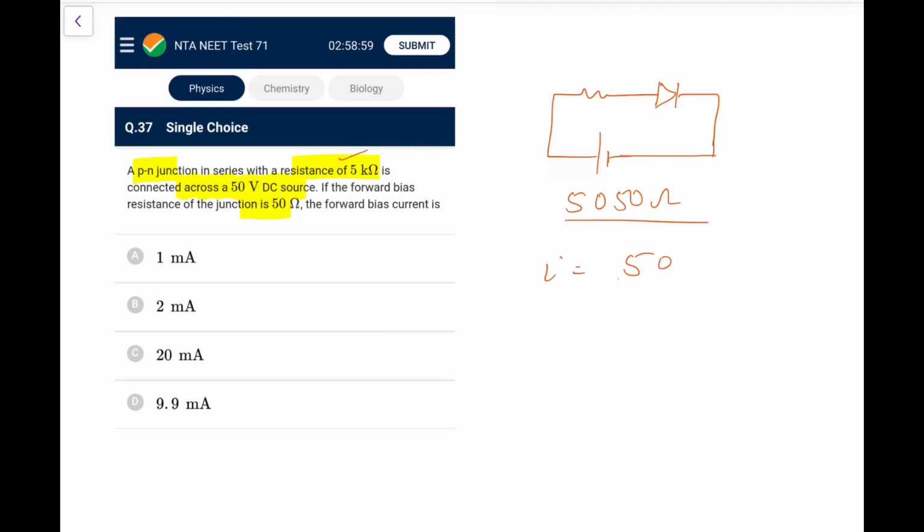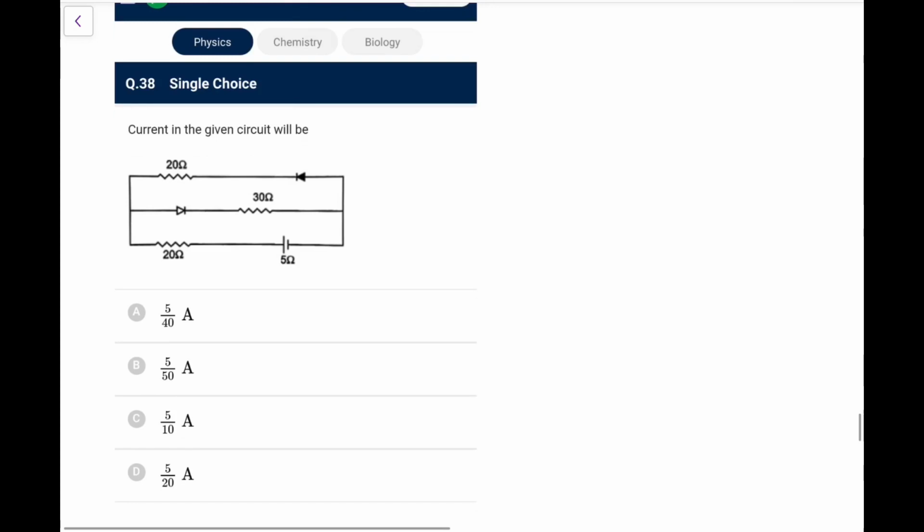So current would be 50 upon 5050. So it comes out as 1 upon, not 11, be careful, this 50 goes, this would be 1 upon 101. It is 1 upon 101 ampere. So you can roughly say this is equal to 9.9 milliampere. Okay, next one.